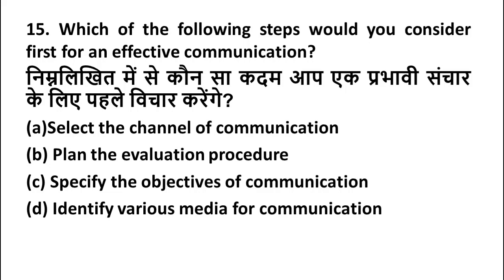Friends, channel, planning and media are the further steps. In the process of effective communication, we should first specify the objectives. Then we can go for the channel, plan and media. So here the right answer is option C, specify the objectives of communication.